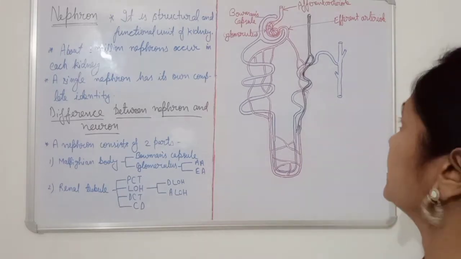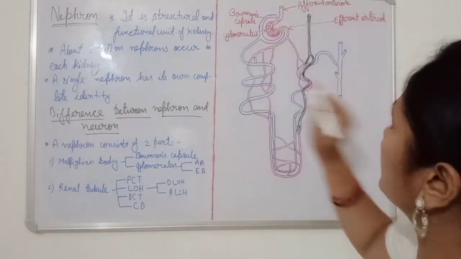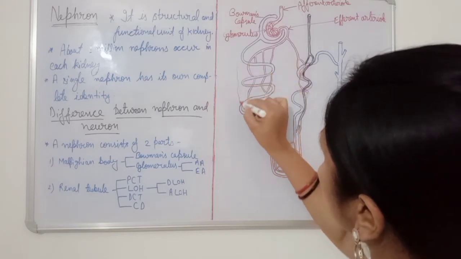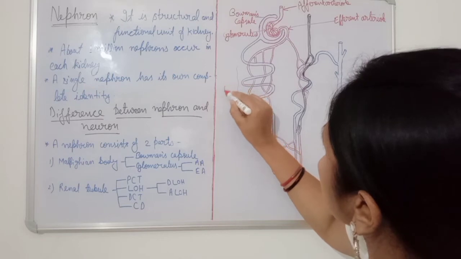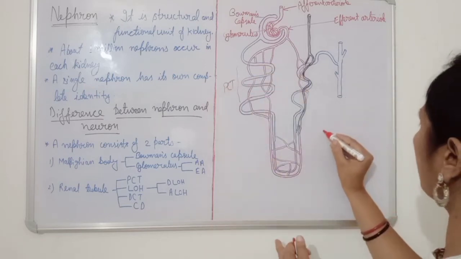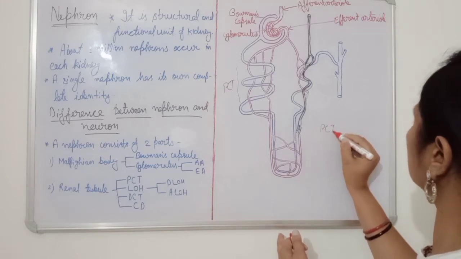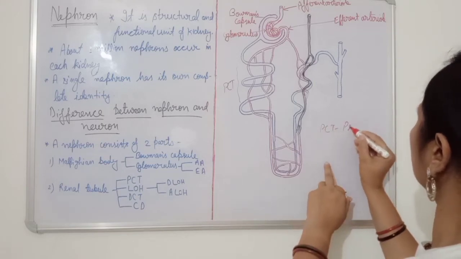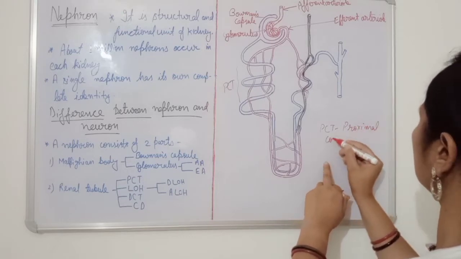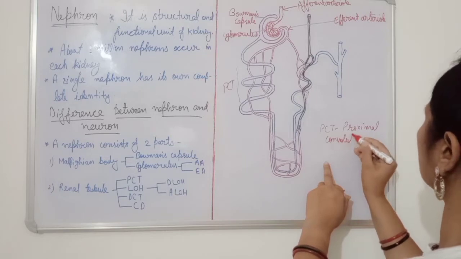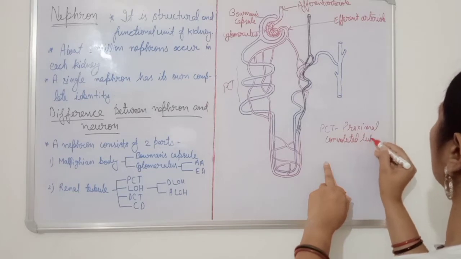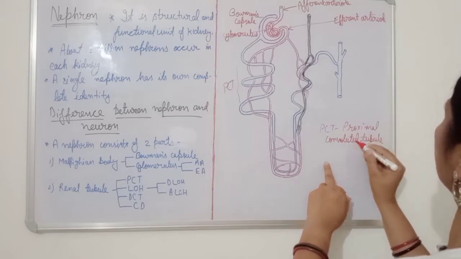Clear? Okay. And this one, glomerulus. And this one, the PCT region. Okay, this region is known as PCT region. Okay, PCT, I am here writing the full term, proximal convoluted tubule.